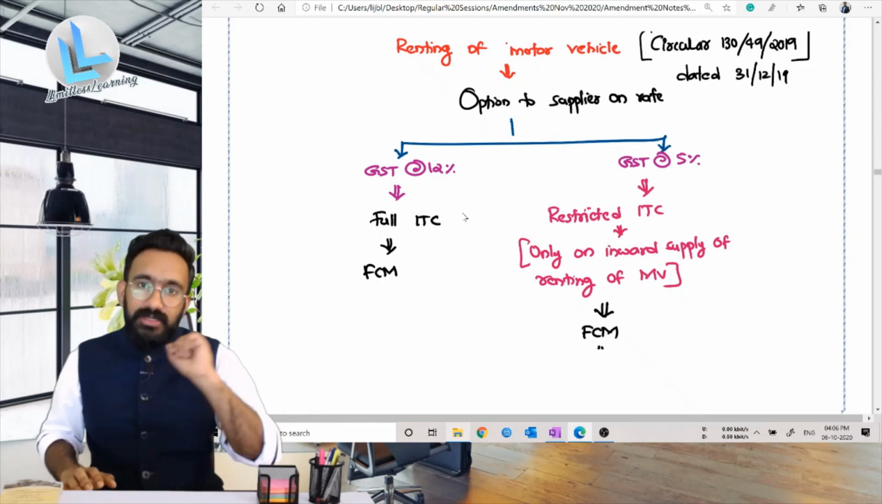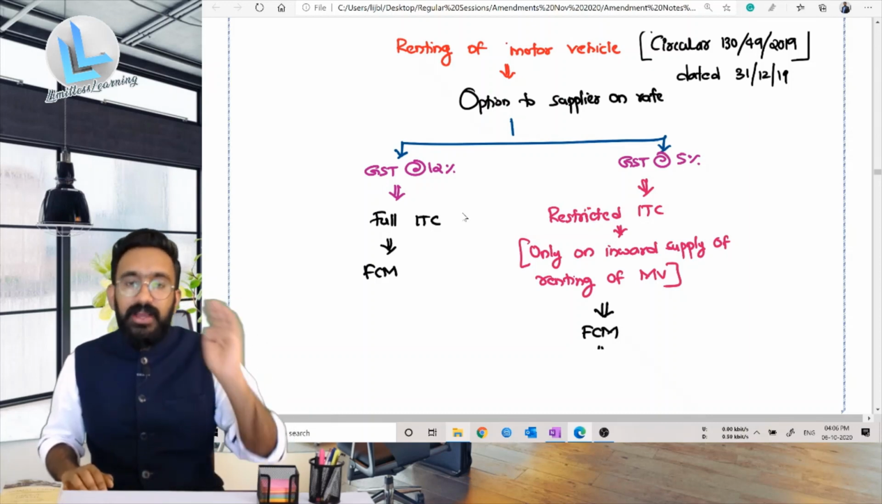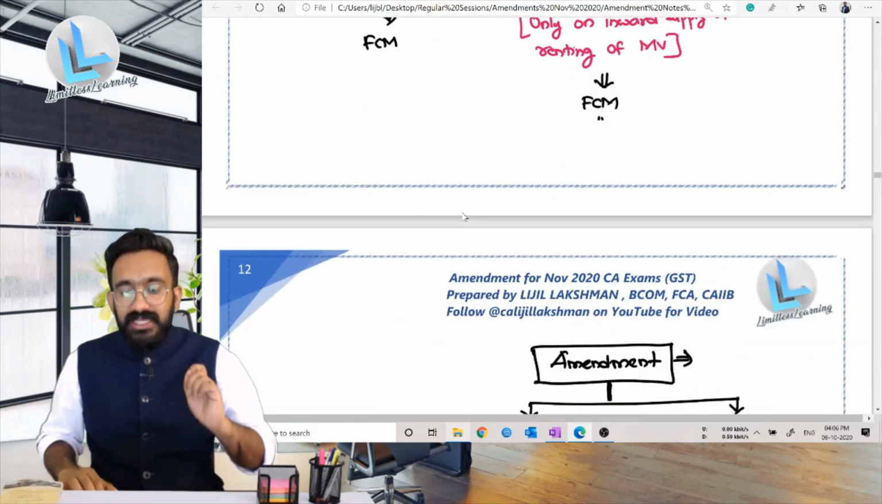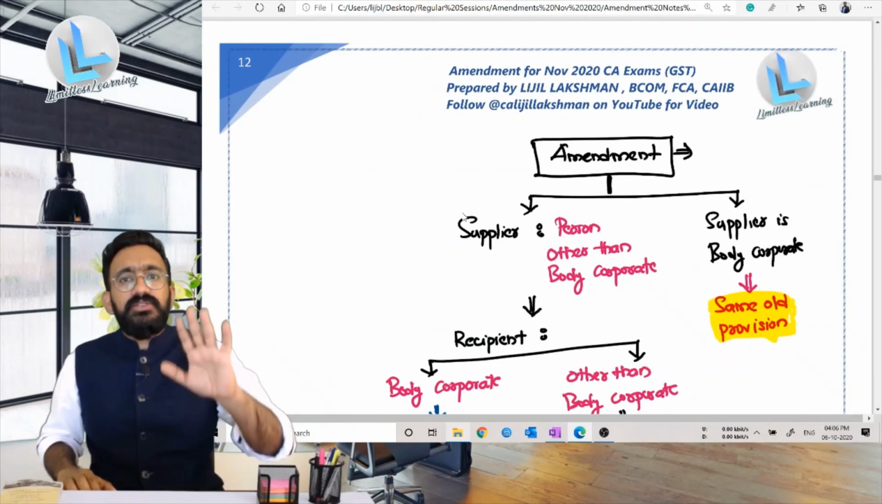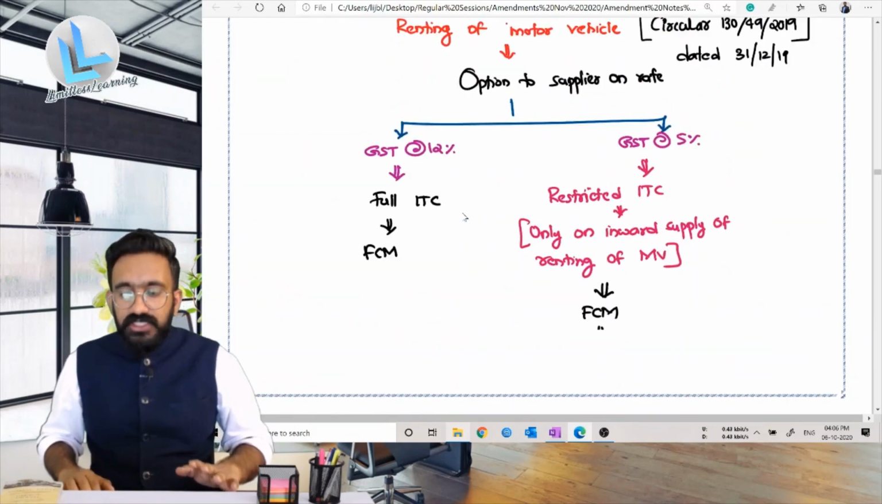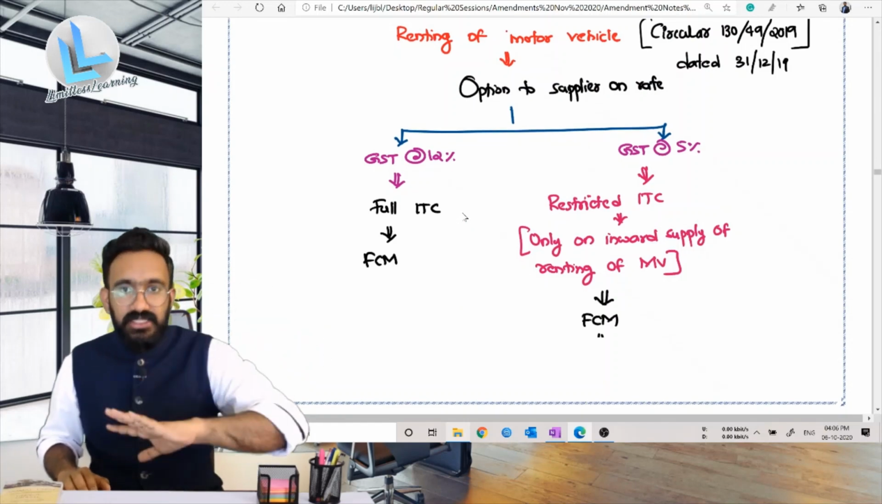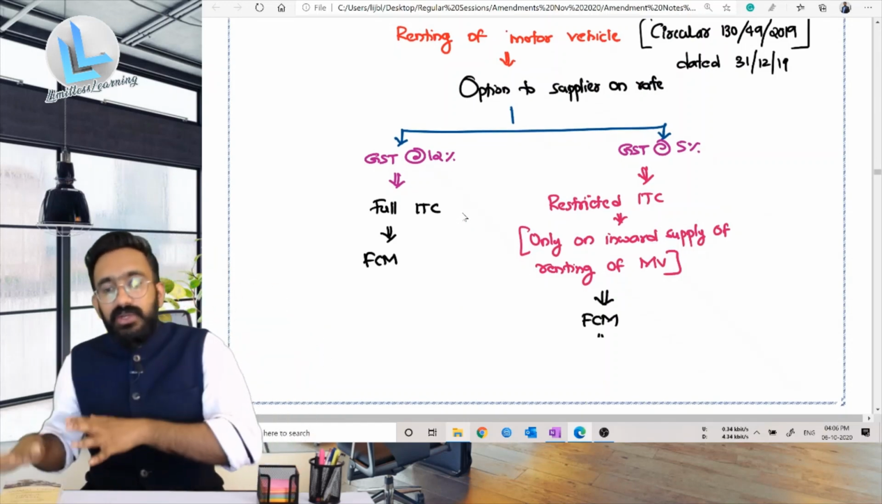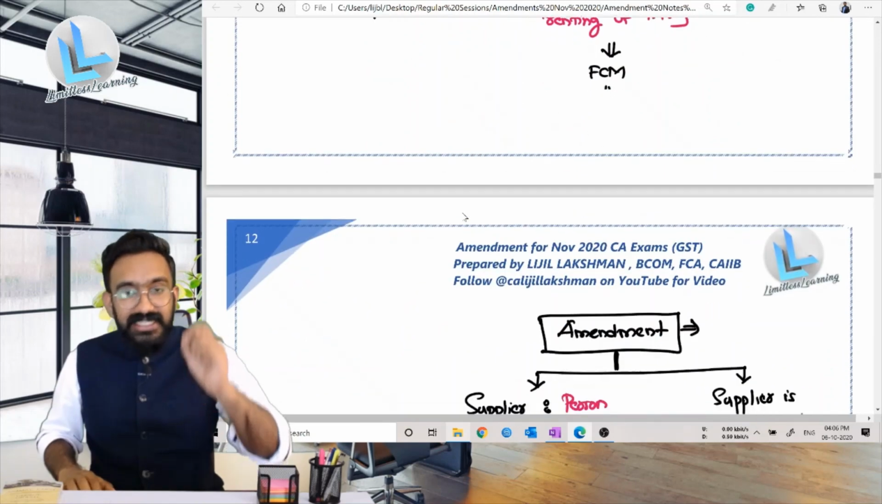Now, I don't want full ITC. Now, I have chosen 5% GST. Earlier it was forward charge only, so both of these were under forward charge. You had different rates: one with ITC at 12%, another one without ITC at 5%. Now, they have made some changes there.